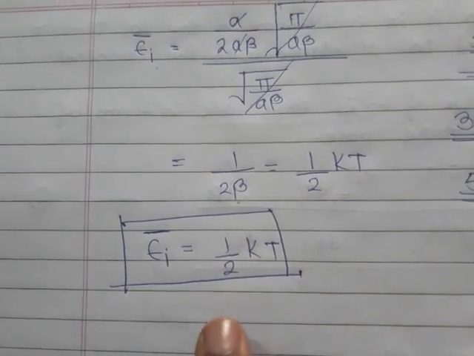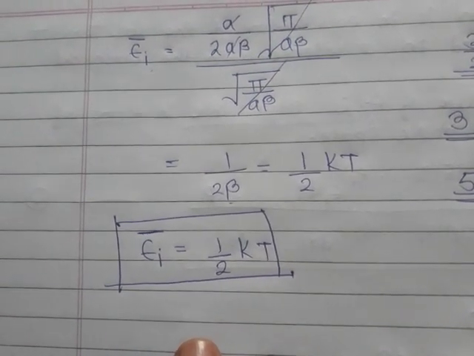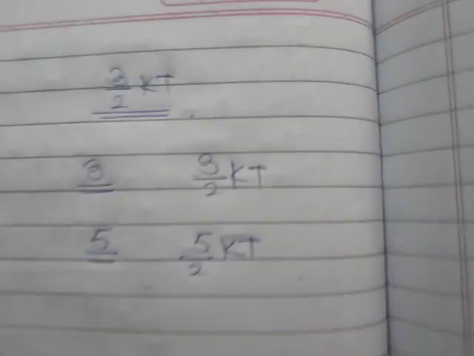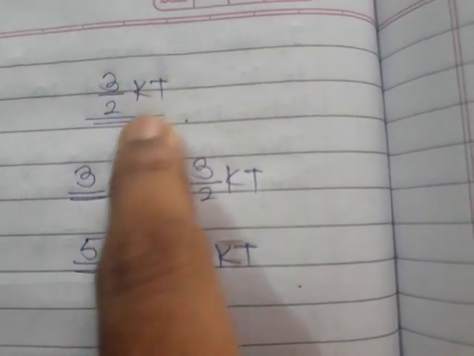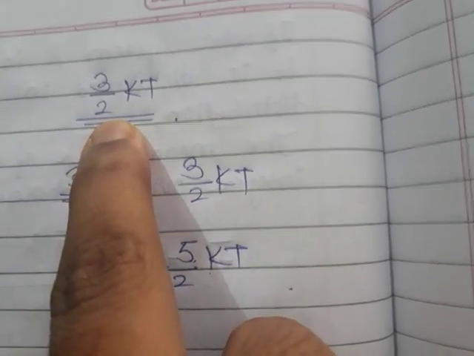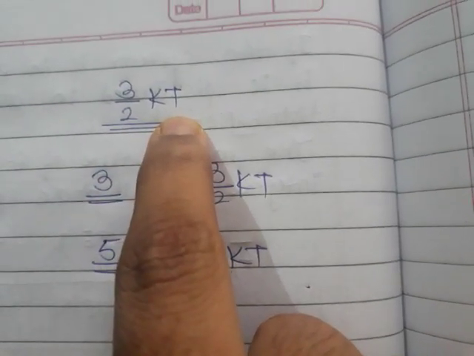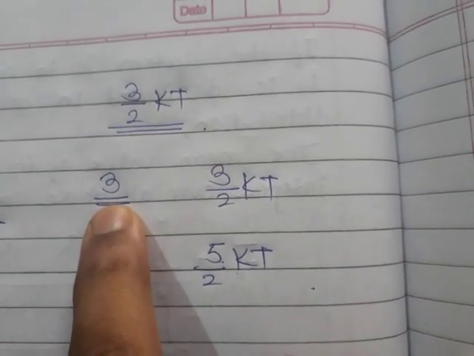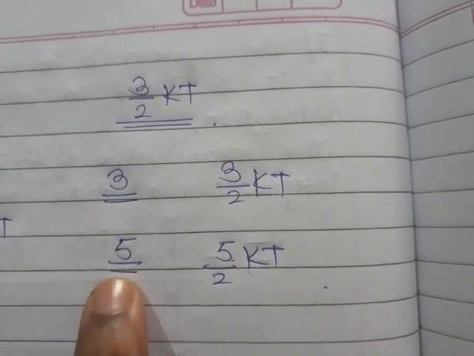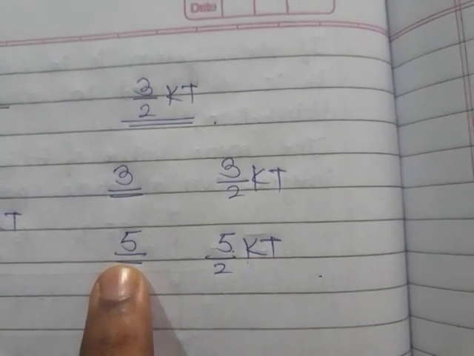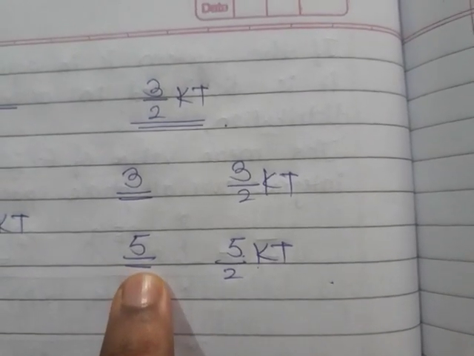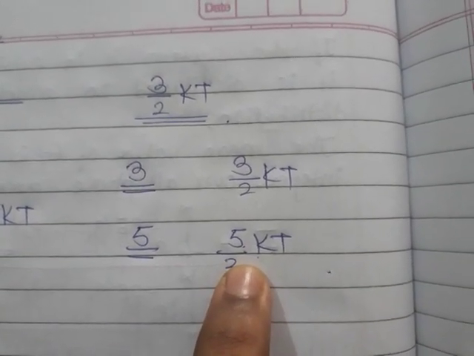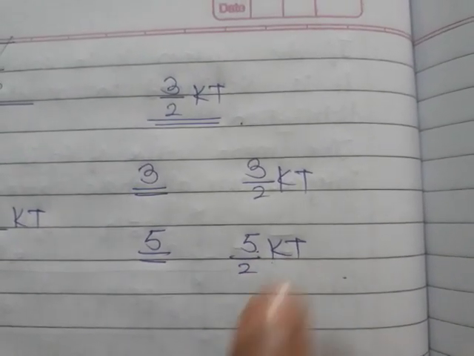This is the so-called equipartition theorem equation. And as I have told, for a monoatomic gas the kinetic energy is 3 by 2 kT, as the number of degrees of freedom is 3, and for diatomic molecules the number of degrees of freedom is 5, therefore its kinetic energy is 5 by 2 kT. Thank you.